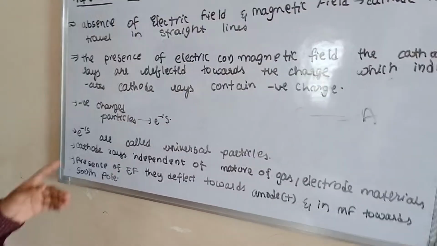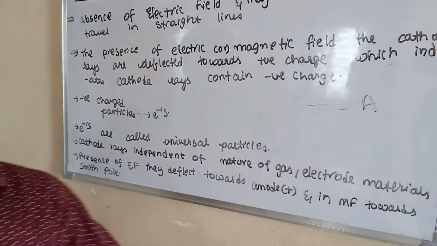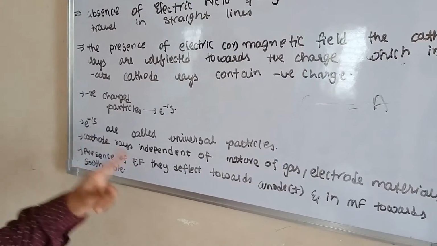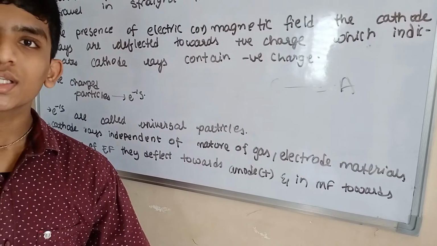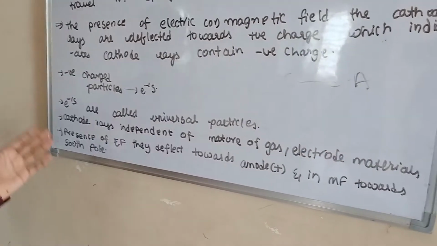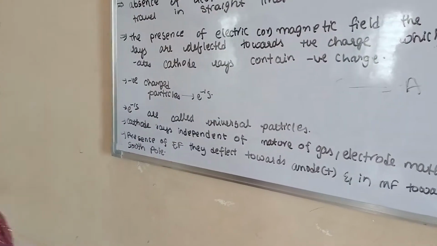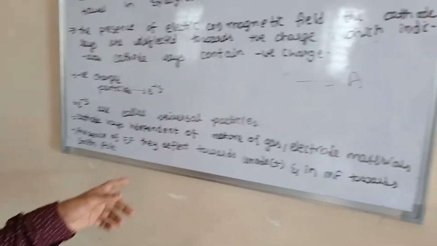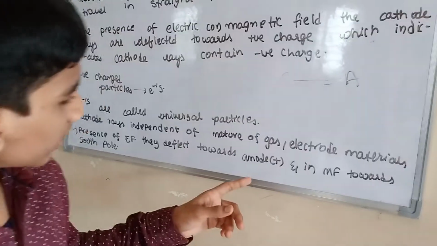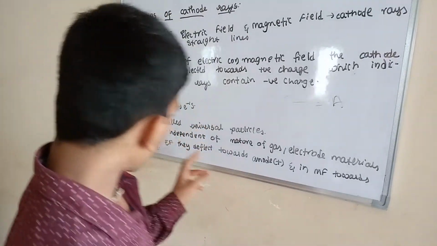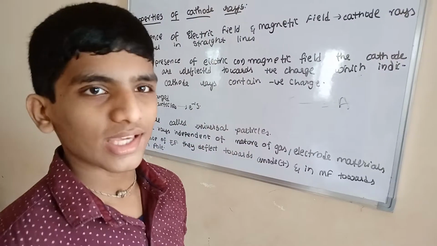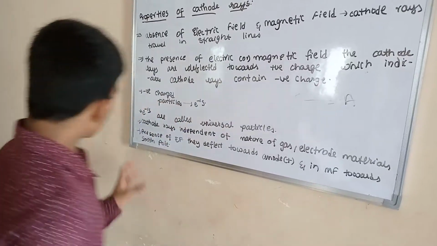Next one, negatively charged particles are called electrons. We know that electrons are called universal particles. Cathode rays are independent of the nature of gas and electrode materials. This is because electrons are universal particles. In the presence of an electric field, they deflect towards the anode, positive. And in a magnetic field, I am representing EF and MF like electric field and magnetic field, towards the south pole.